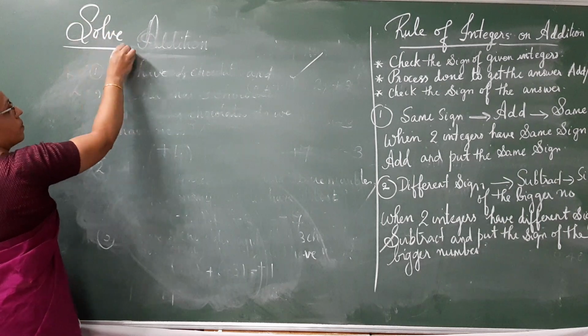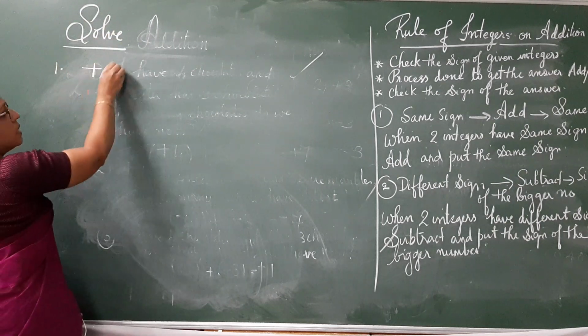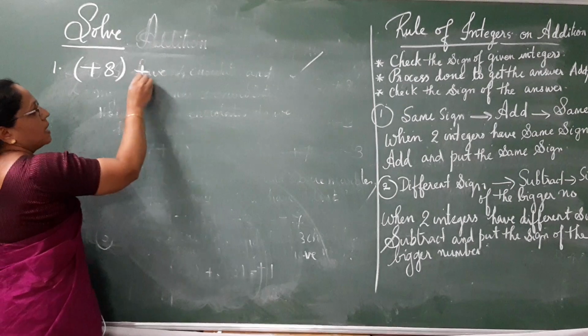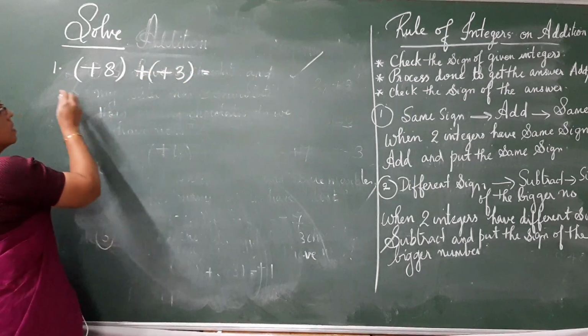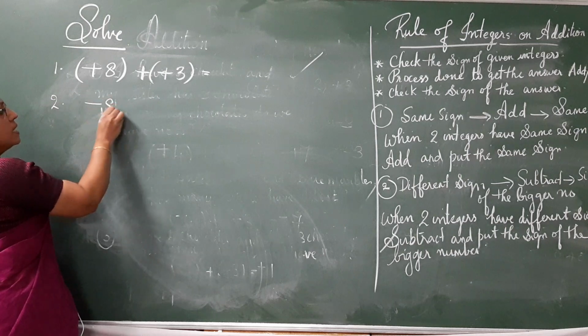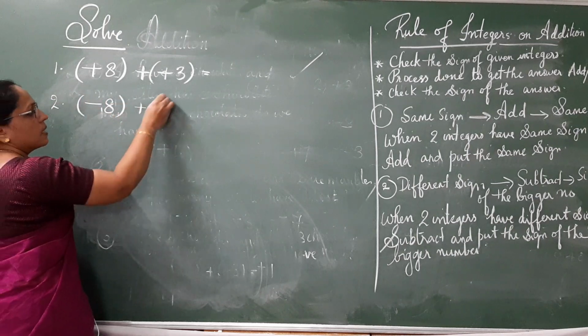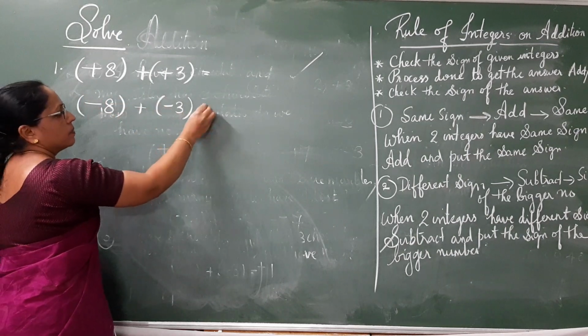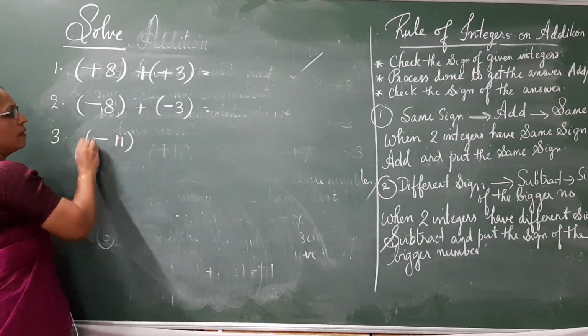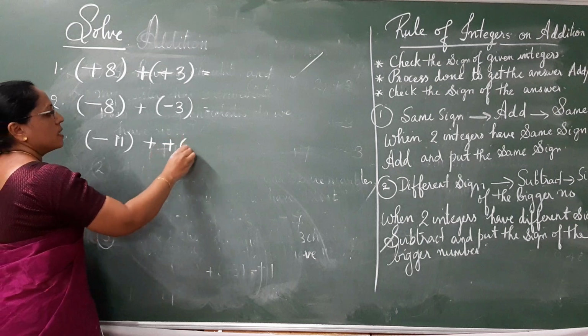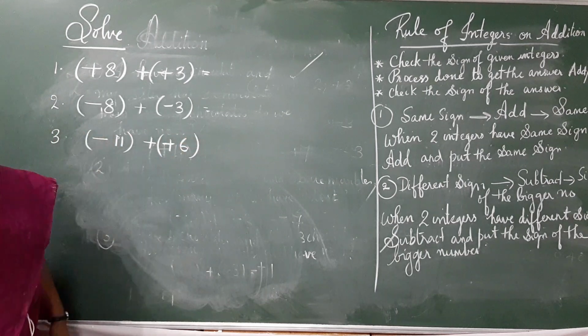Solve. First one, positive 8 plus positive 3. Second, negative 8 plus negative 3. Third, negative 11 plus positive 6. Let's solve.